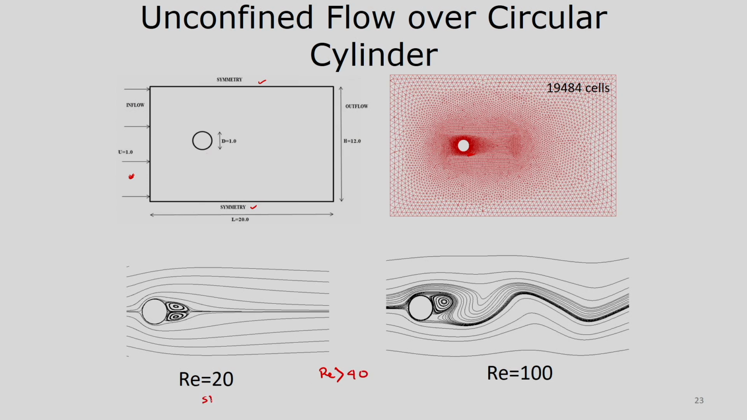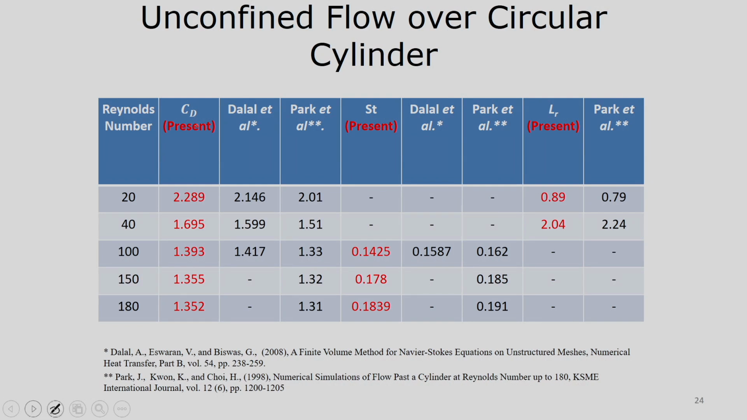So, this is a steady problem and this is an unsteady problem, and we have correctly captured that. The results of drag coefficient, Strouhal number, and the recirculation length for steady problems we have compared with Dalal et al. and Park et al. You can see that for different Reynolds numbers we have compared these values, and these comparisons are very good.